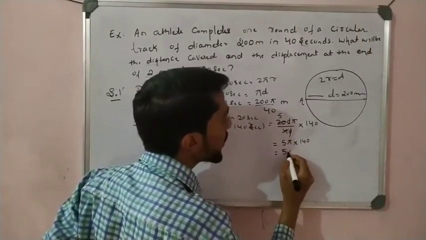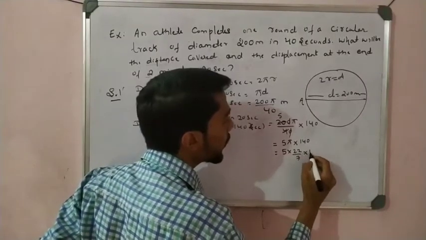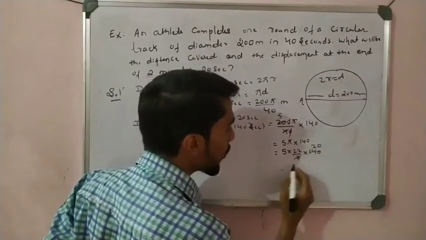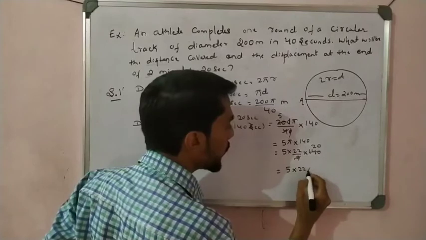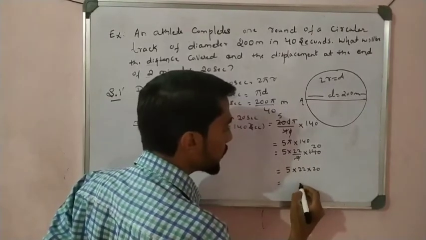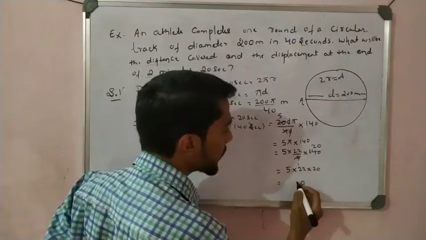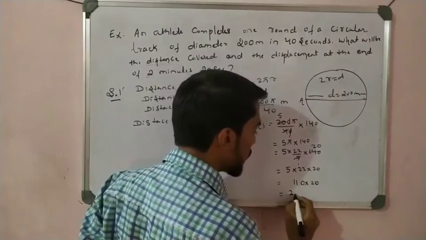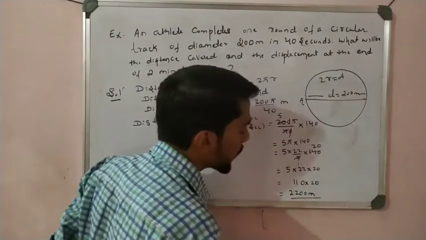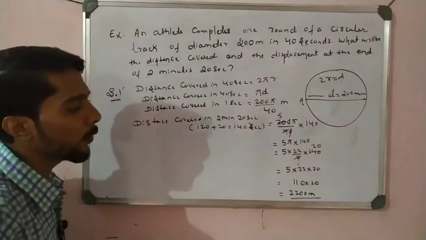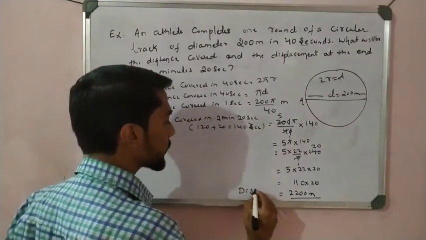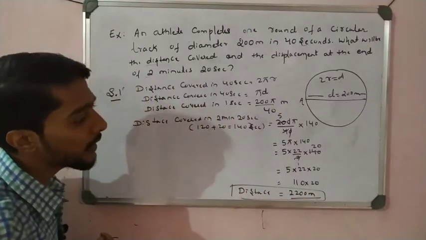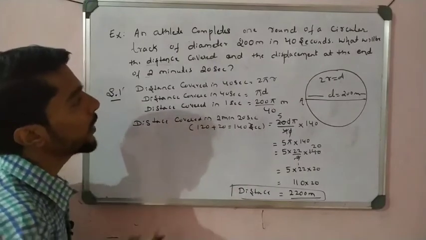We know that pi is 22 by 7, so it is 5 into 22 by 7 into 140. 7 into 20 is 140, so it becomes 5 into 22 into 20. Calculating this, we get 2200 meters. So that is the distance traveled by the athlete in 2 minutes 20 seconds. So the distance is found.